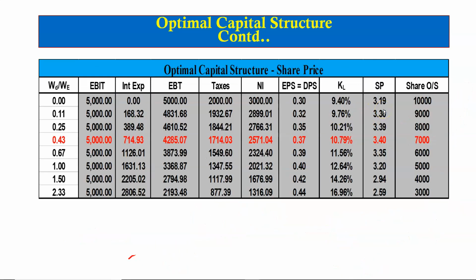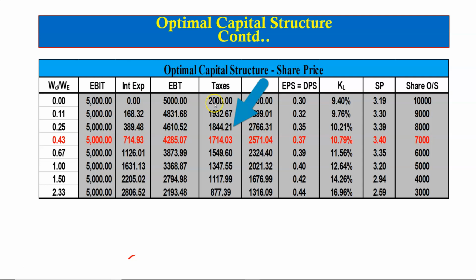Now we look at the share prices at different capital structures. We already know that the share price is maximum when the firm borrows 30% and 70% is equity financing. Now let's confirm that in more detail. So this column here is the earnings before interest and taxes, and we are keeping it constant. The interest expenses at each capital structure are given in this column, and then the earnings before taxes is earnings before interest and taxes minus interest expenses. This column minus this column is equal to this column.